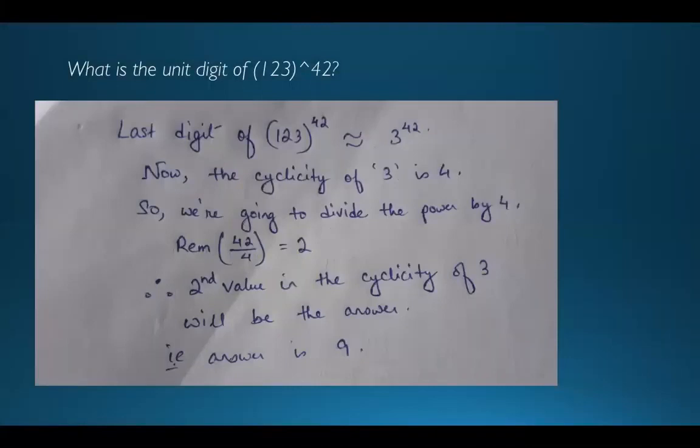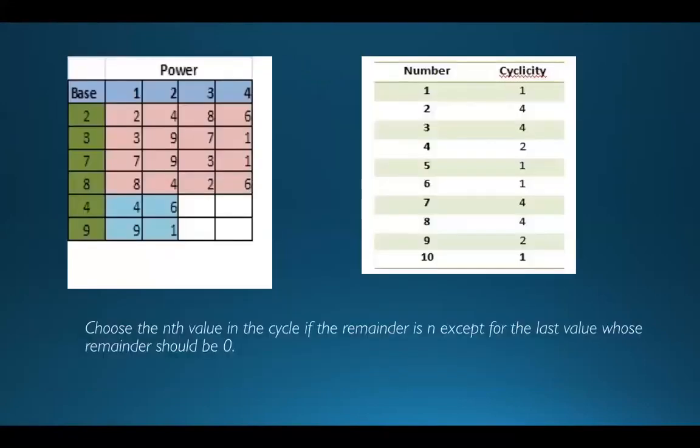the solution here. What is the unit digit of 123 to the power 42? You can ignore the solution, try to solve it on your own. I'll give you around 30 to 40 seconds and I'll explain the solution written here. Please be honest, don't look at the solution. First, try to solve it on your own. What is the unit digit of 123 to the power 42? What is the last digit of 123 to the power 42? I'll give you 30 seconds.